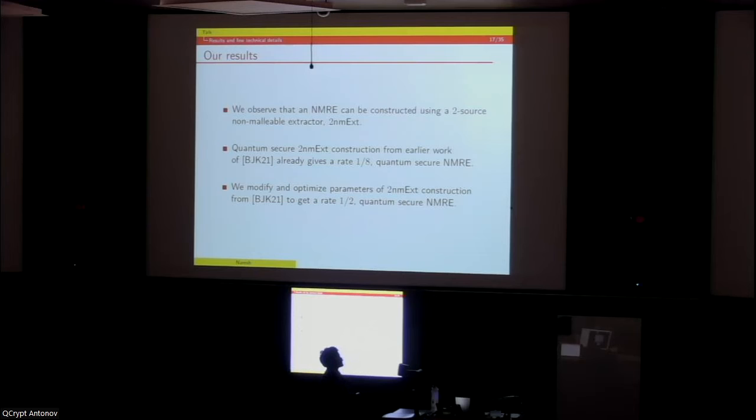So, what do we know? Any quantum secure two-source non-malleable extractors? Yes, we do. In the earlier work of BJK21, they constructed a two-source non-malleable extractor which is quantum secure. If we just instantiate the two-source non-malleable extractor, we get an NMRE which is quantum secure, but rate 1/8. So in this work, we work in their framework and optimize parameters. It takes a bit of work to increase the rate from 1/8 to 1/2.